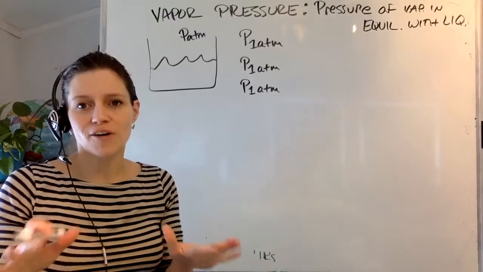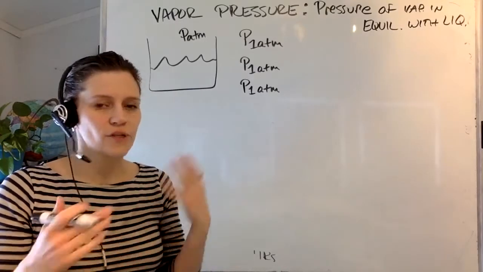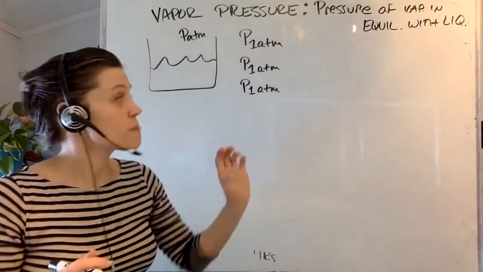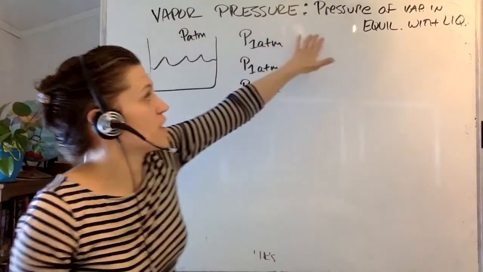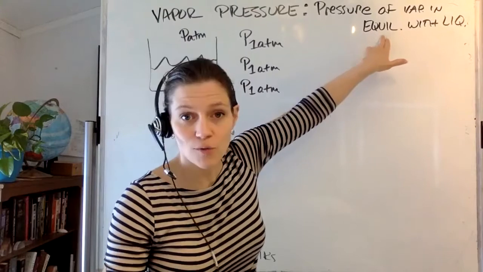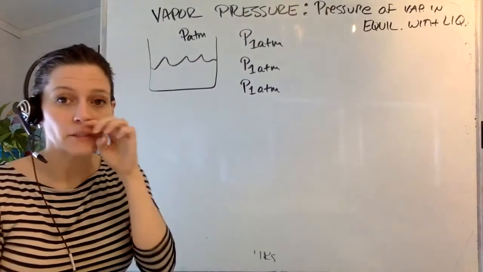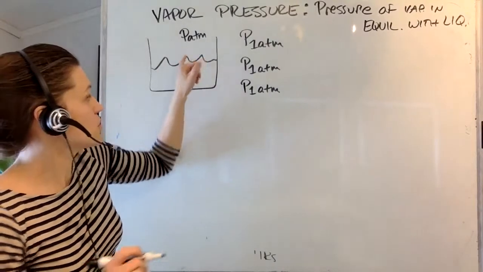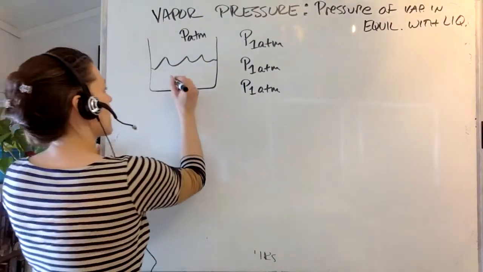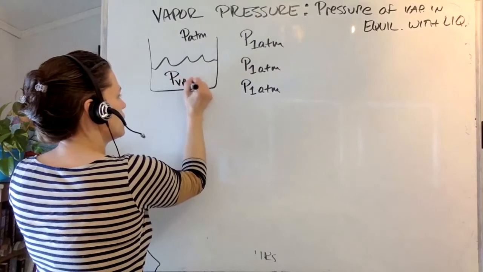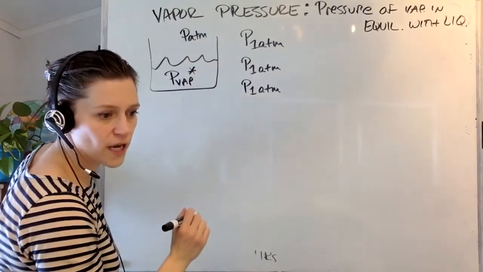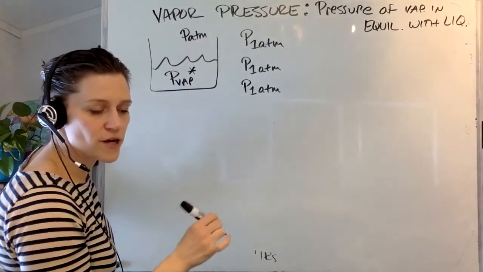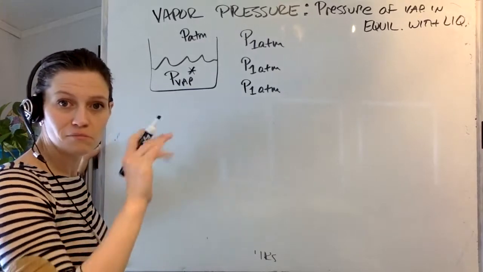Okay, now I want to talk about vapor pressure and get to a relationship for pressure and vapor pressure. The vapor pressure is defined as the pressure of a vapor in equilibrium with its liquid. Pretty soon we're going to have mixtures, but at this point we're still in pure systems. So here you have a liquid, and it has a P vapor, and I'm going to put a star here indicating that this is the vapor pressure of the pure material.